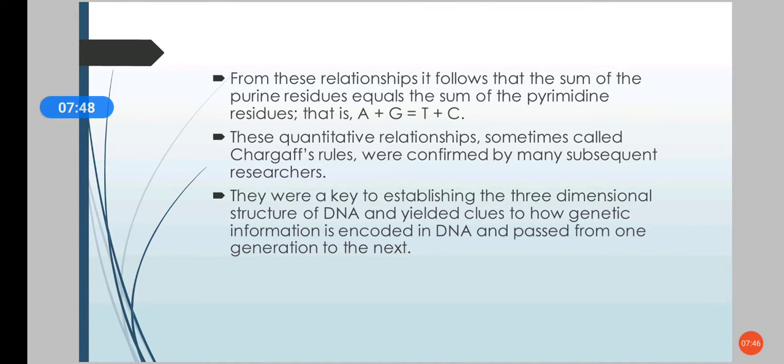From these relationships, we can say that the sum of purine residues equals the sum of pyrimidine residues, that is A plus G is equal to T plus C. This is called Chargaff's rule, and it was also confirmed by other researchers.